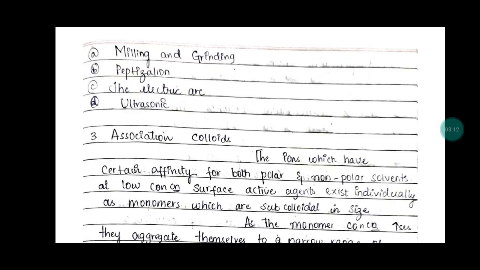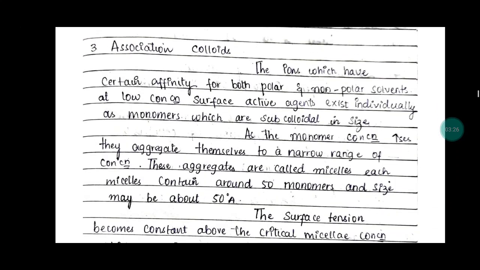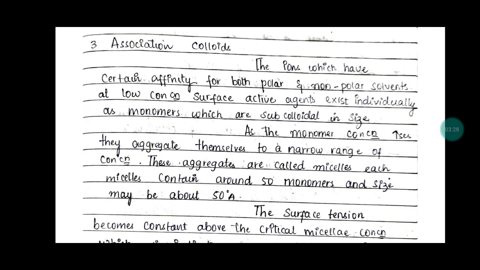In association colloids, the ions which have a certain affinity for both polar and non-polar solvents, at a low concentration of surface active agents, exist individually as monomers which are subcolloidal in size. As the monomer concentration increases, they aggregate themselves within a narrow range of concentration.